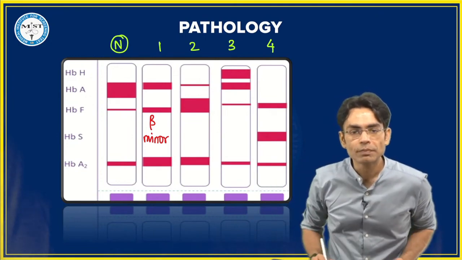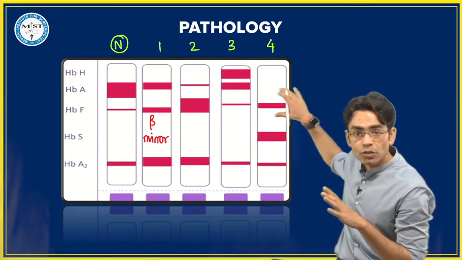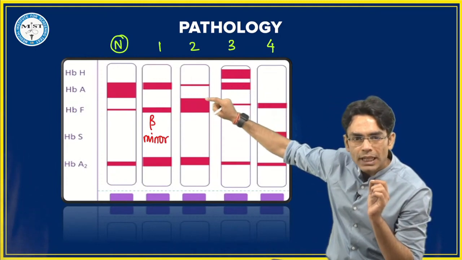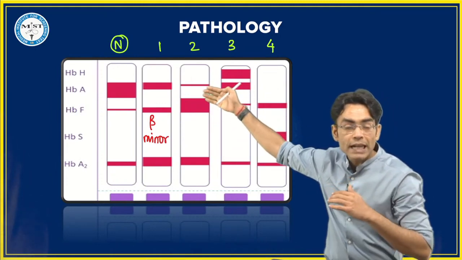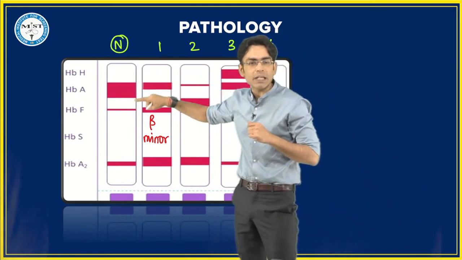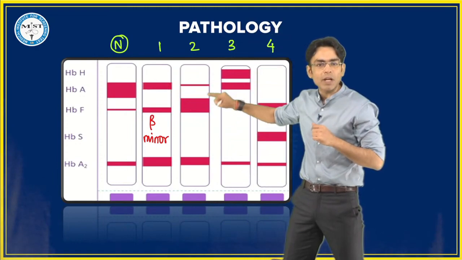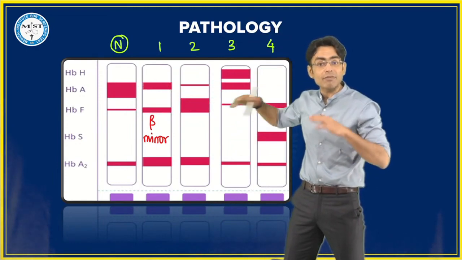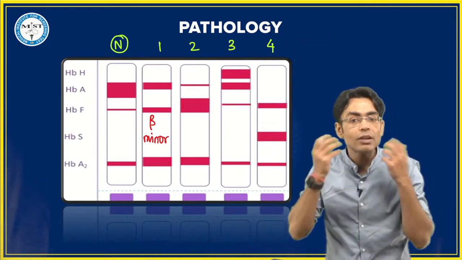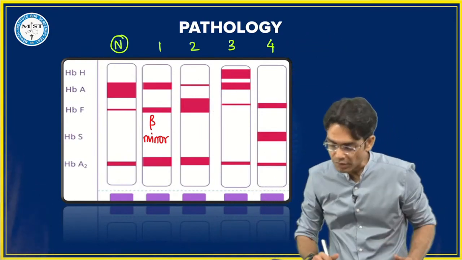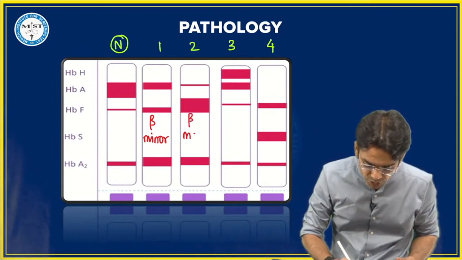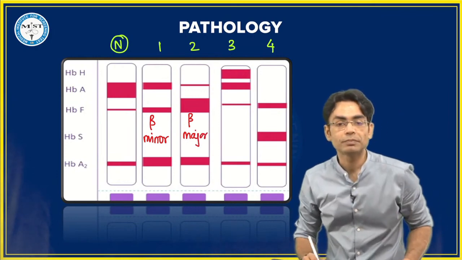What is patient number 2? In patient number 2, these are all adults, okay? Hemoglobin A is very less, but then hemoglobin F has increased. This is your normal. Normally A is more, son, F is very less. But here F has increased and A has become very less, F is as much as A. So any adult which is having hemoglobin F too much, the concentration has reversed. So this is very good, beta major. This is your thalassemia major.